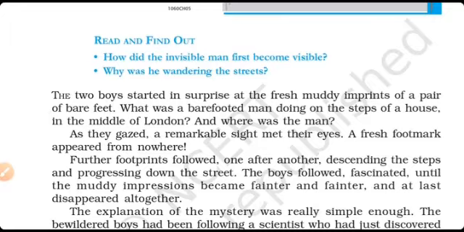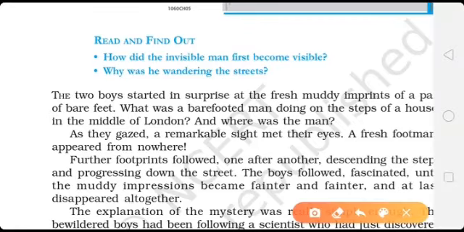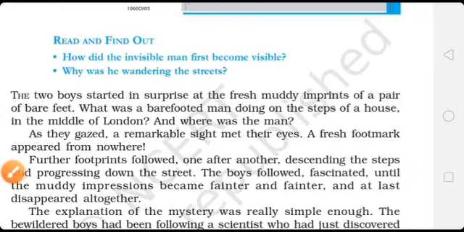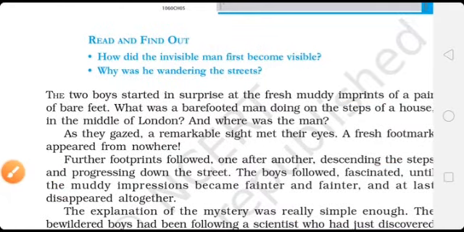The two boys were both surprised by seeing the fresh muddy imprints. Imprints means impressions. These two boys are attracted by these muddy imprints of a pair of bare feet.